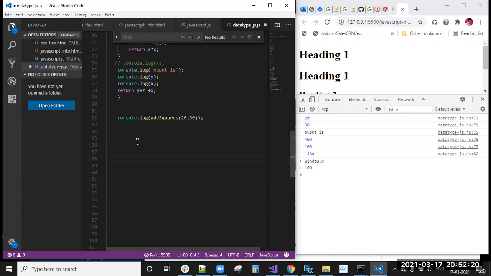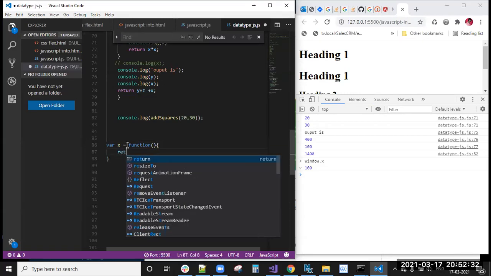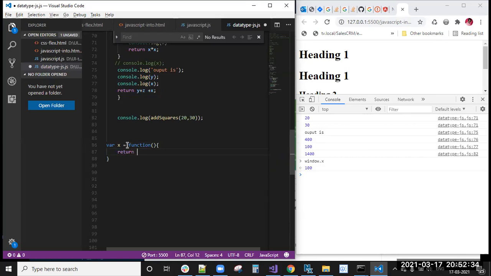Arrow functions syntax. Generally, if you want to write a function variable syntax declaration, you will write like this, right? Return hello world, where x equal to 10.